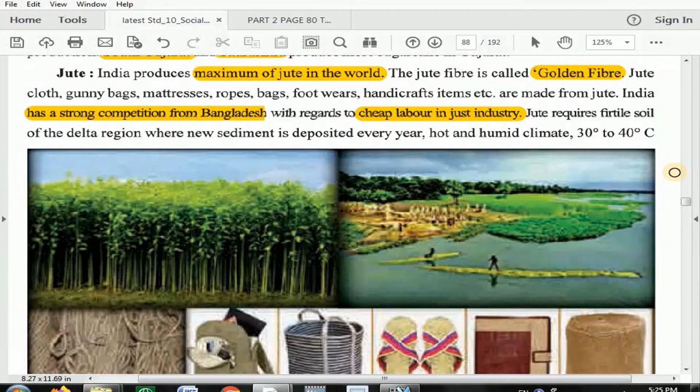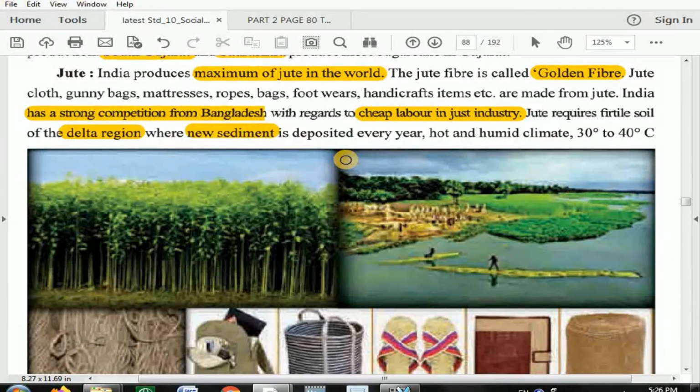And jute requires fertile soil of the delta region, where new sediment is deposited every year. First of all, the delta region is required, and new alluvial sediment is deposited every year. That is favorable for jute.